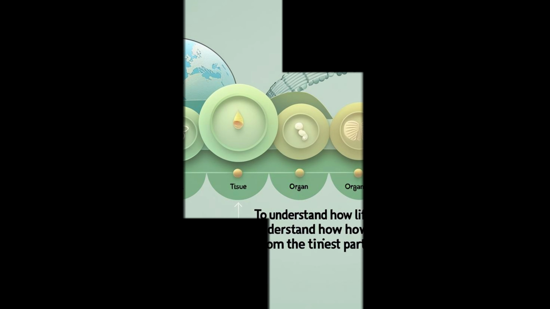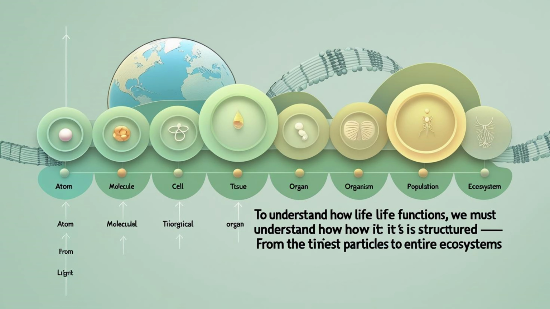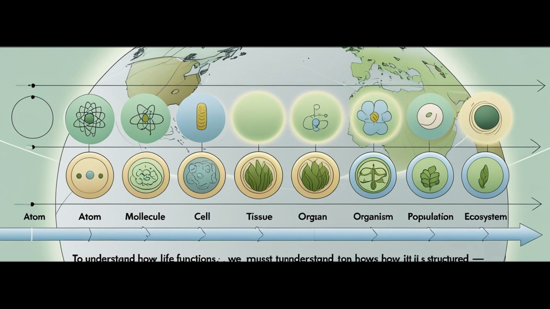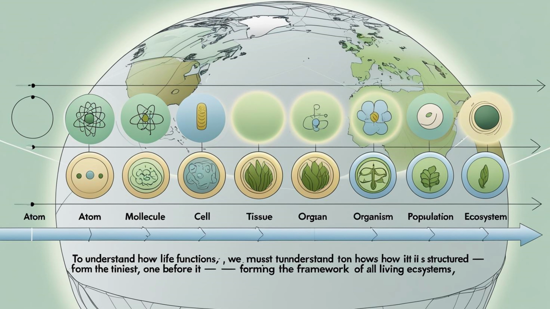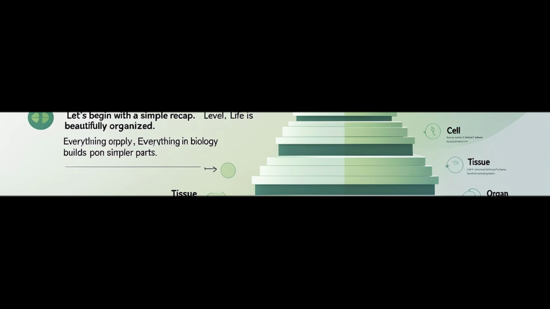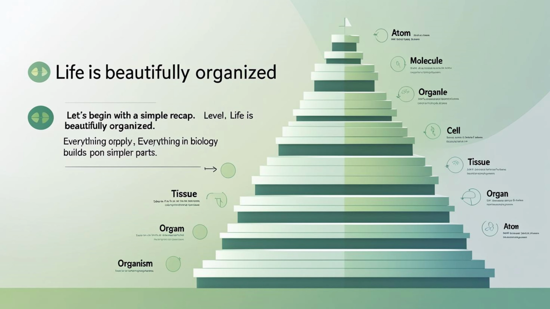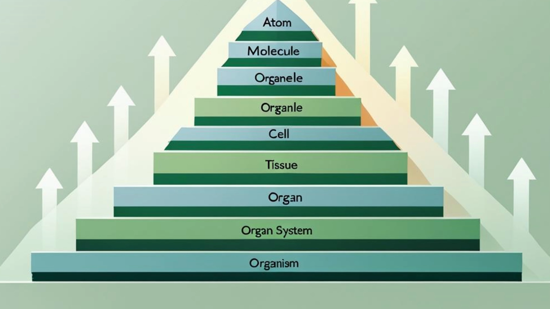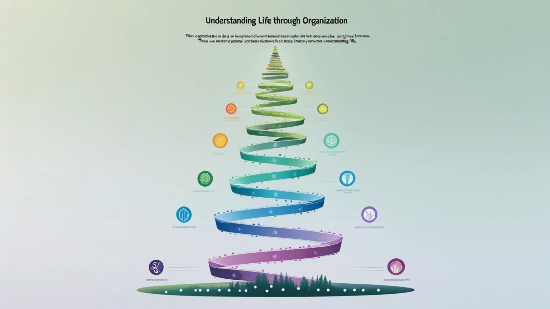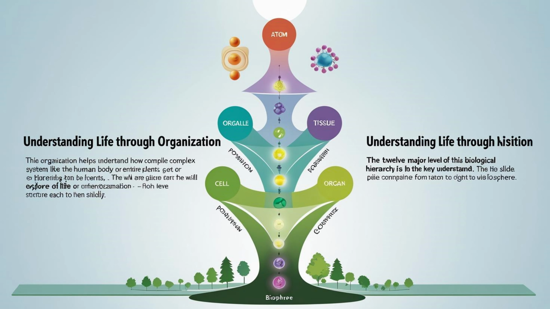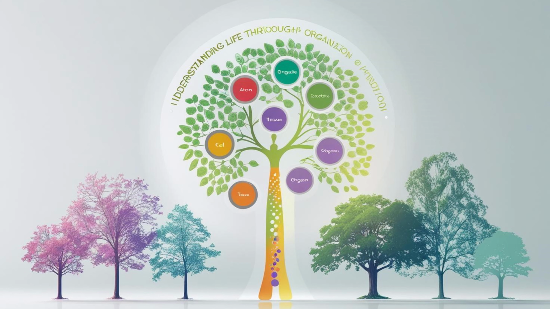Today, we're diving into one of the most essential foundations of biology, the levels of biological organization. To understand how life functions, we must understand how it is structured, from the tiniest particles to entire ecosystems. Let's begin with a simple recap. Life is beautifully organized. Everything in biology builds upon simpler parts. This organization helps us understand how complex systems like the human body, plants, or entire forests function. There are 12 major levels in this biological hierarchy, and we will explore each of them clearly.